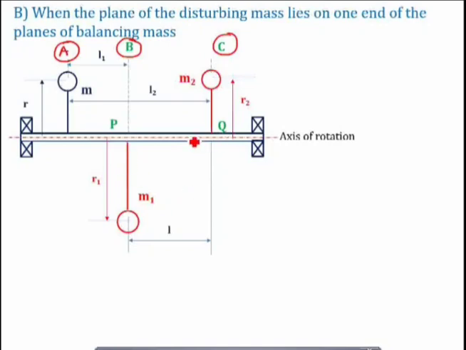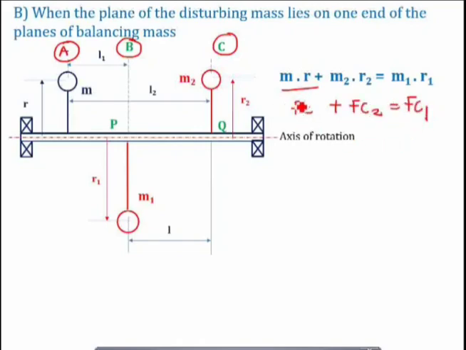So P and Q are the points in planes B and C. Okay. So now let us take the first condition. What is the first condition in this case? The first condition in this case, the condition of static balancing, is Fc plus Fc2 is equal to Fc1.